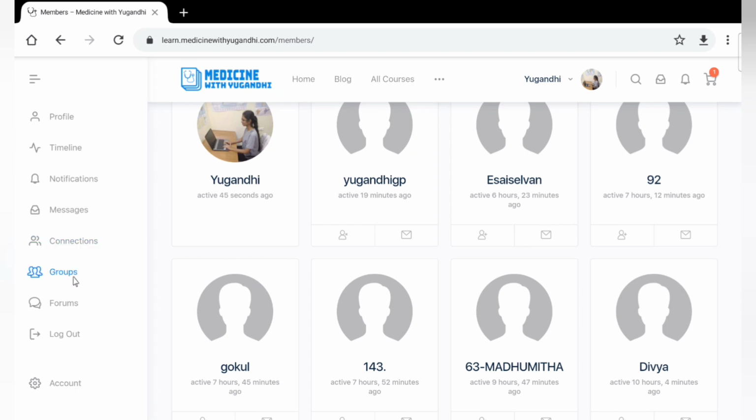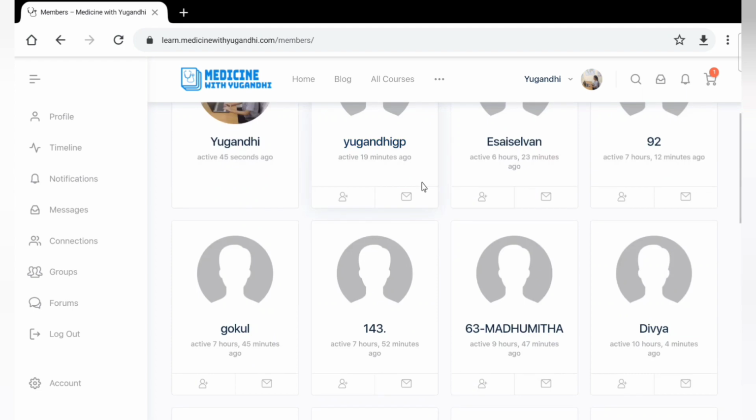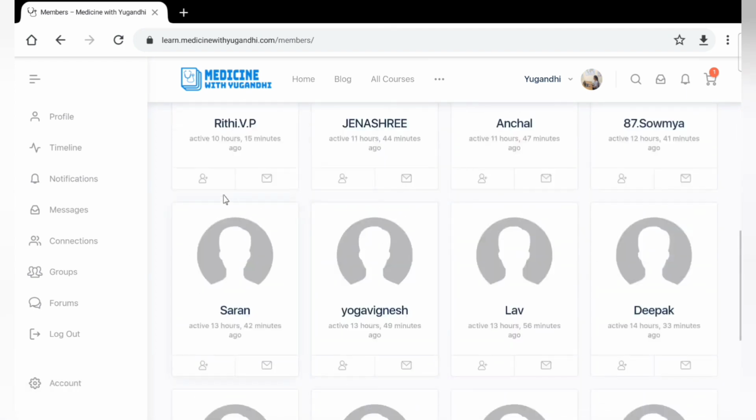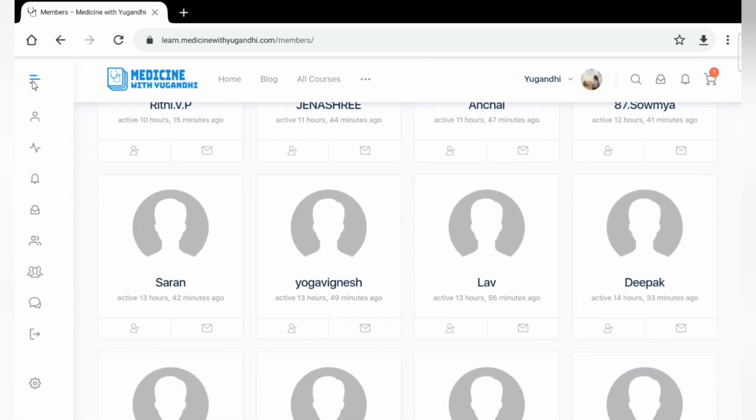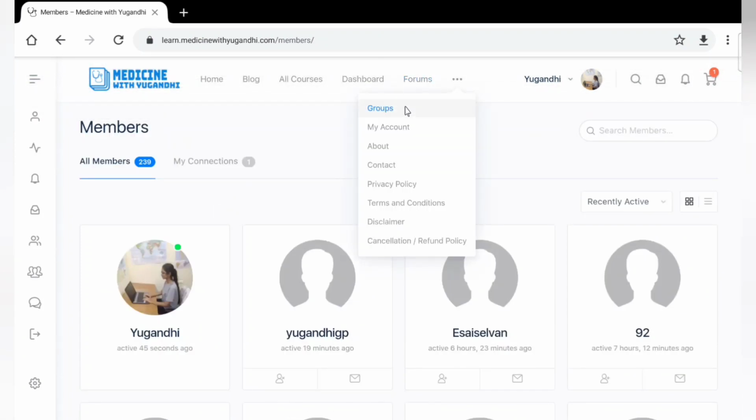This is all about the connections and groups. Till now, in our website only one group is available, that is first year MBBS. If you would like to join, just give a request. I'll be giving access to that group as soon as possible. Then that's all about the features that are available. And here you can see all the privacy policy, terms and conditions and disclaimers.